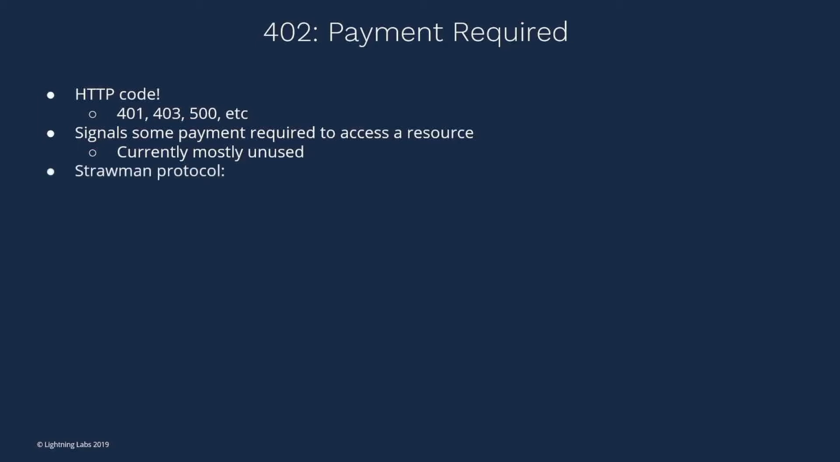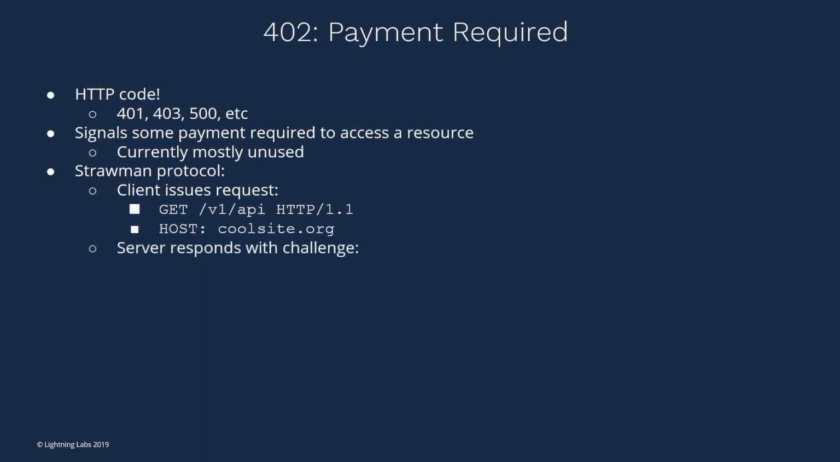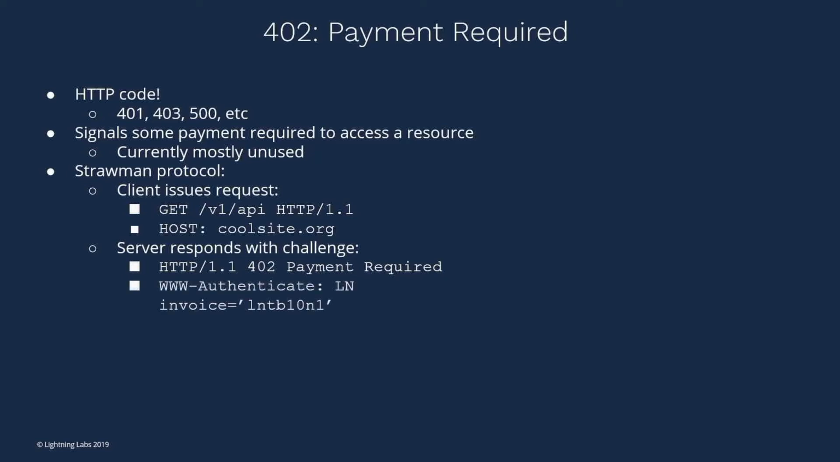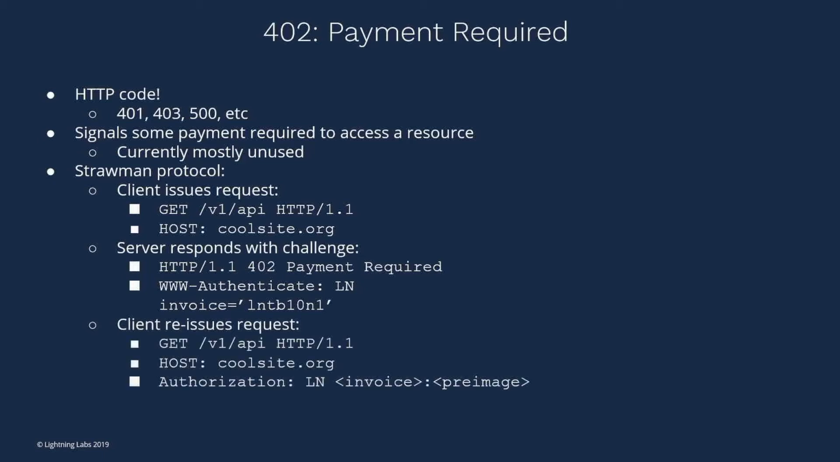And here's a strawman protocol, the way it could possibly work. First, the client issues a request: GET some v1 API, HTTP/1.1, and the host is some cool site. I want to access what's going on. They have a cool API. The server then responds with a challenge, right? We send back the reply HTTP 402 payment required. So it's not going to give the client the response until it actually makes its payment. In the header, we have a new authentication method, just called LN for now. It has an invoice, right? What happens now is the client pays the invoice and then reissues the request, attaching the invoice and the pre-image along with it. The server then checks that the pre-image matches the invoice, and then boom, it can serve everything by itself.